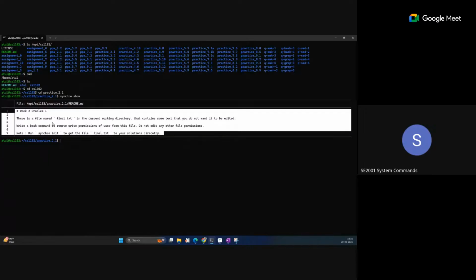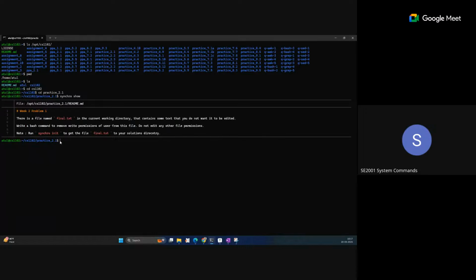Just read the question statement and do the task which is given in this question statement in the same directory where you are currently in. There is a file named final.txt in the current working directory that contains some text that you do not want to be edited. Write a bash command to remove write permission of user from this file. Do not edit any other file permission.